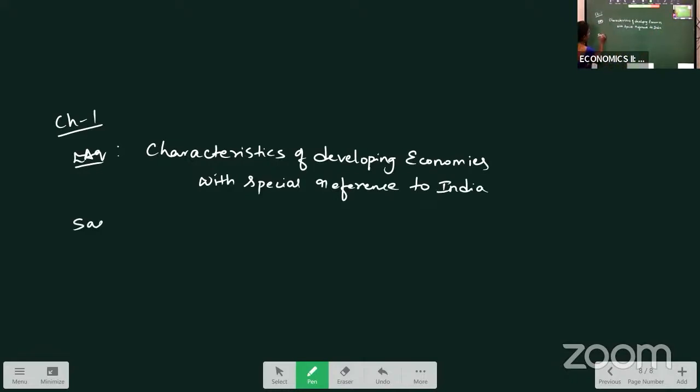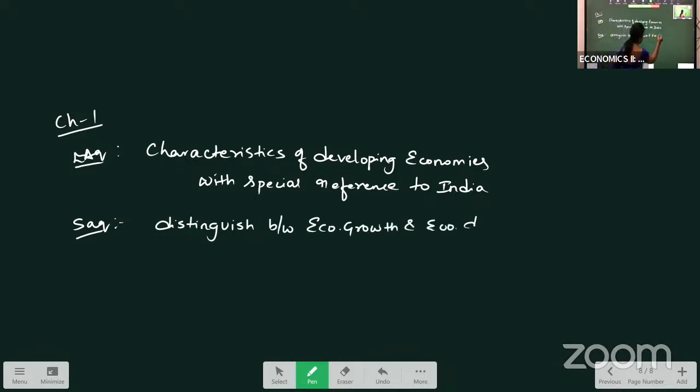And your SAQ is distinguish between economic growth and economic development. Right? This is your SAQ and all your VSAQs.